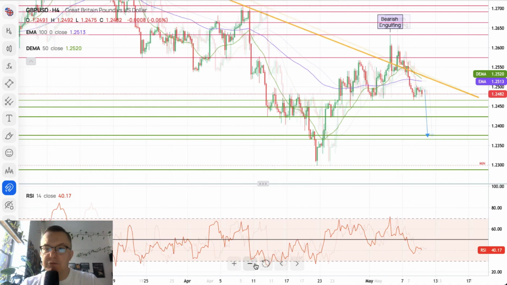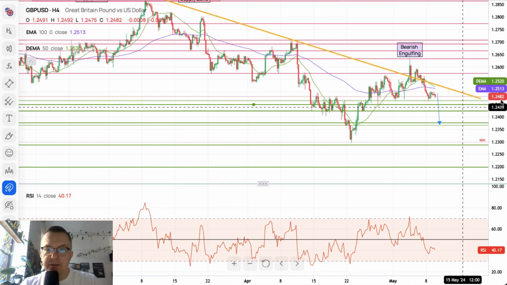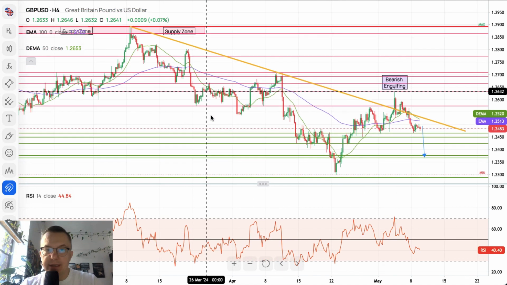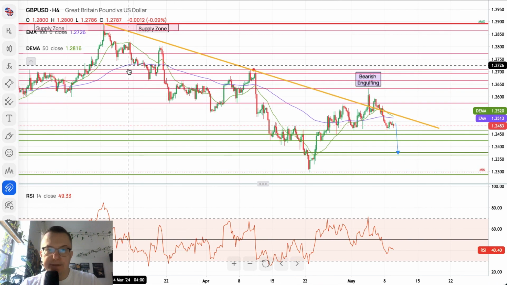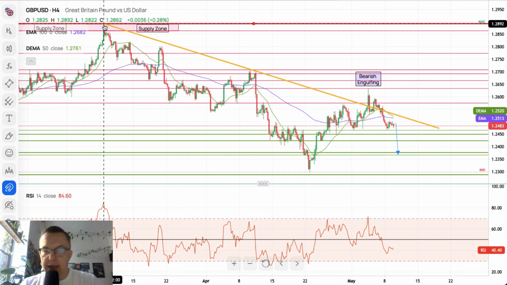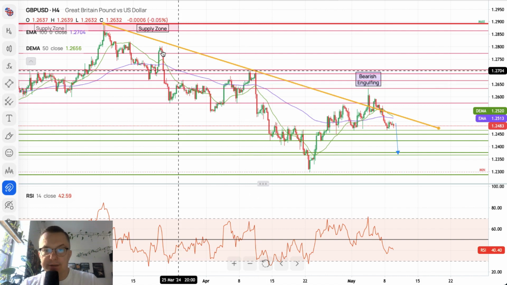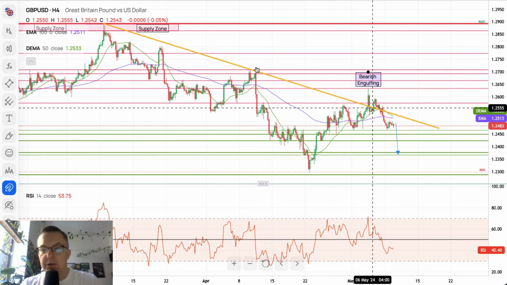If we zoom out again, we can see that this movement to the downside is clearly trending. We got the high, then a lower low, lower high, lower low, lower high, lower low. This high is lower than this one, right? Lower low, lower high.